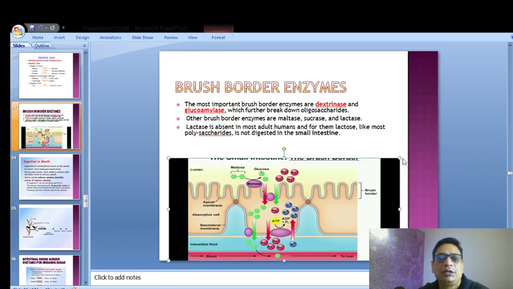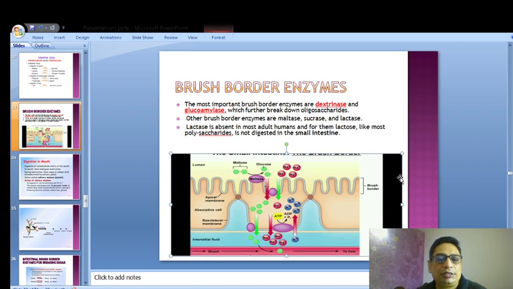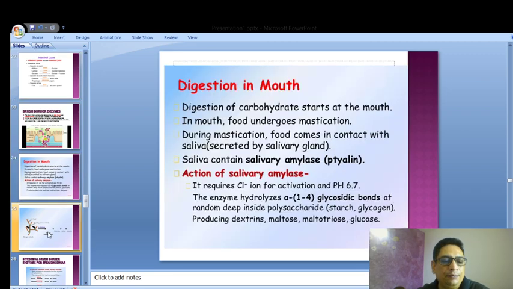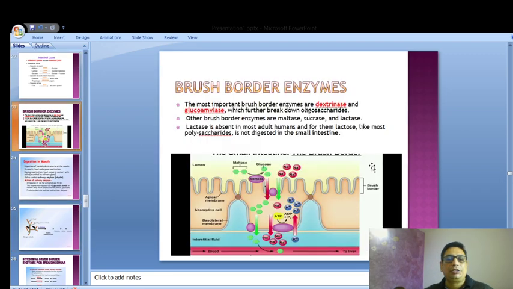Brush border enzymes important are dextrinase, glucoamylase. Other brush border enzymes like maltase, sucrase and lactase we covered last day. If you remember, maltase brings glucose. Lactose is getting converted to glucose and galactose by lactase. Sucrose is getting converted by sucrase to glucose and fructose. So these are all brush border enzymes, and it is located on the microvilli, the tip of the microvilli. So keep this in mind.